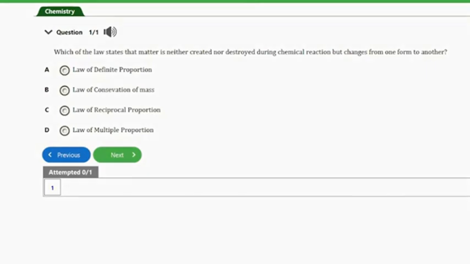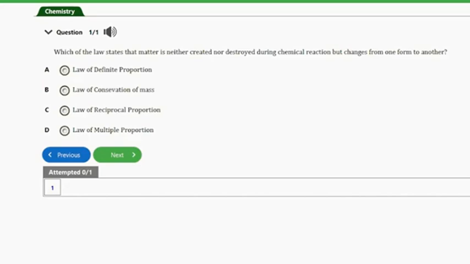In today's video, we have just this one question to answer on the topic chemical combinations. So here guys, on this video, we'll focus on the laws of conservation of matter. So let's go ahead and start with this question.